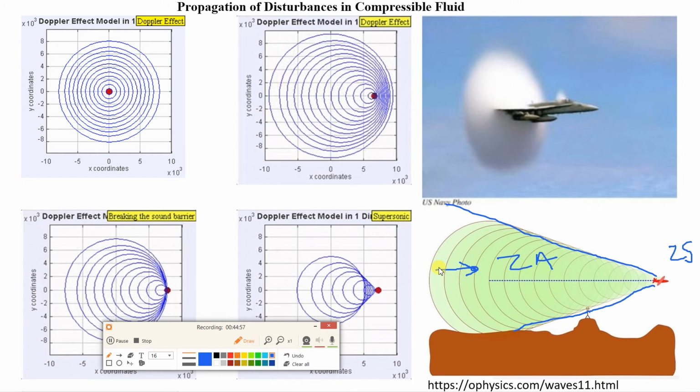But that is not the case with a subsonic aircraft. If you are considering our commercial aircraft, it will be this case. If the speed is less than the speed of sound, you might hear the aircraft before you actually see it. It can be the case, so it depends on the speed of the aircraft.